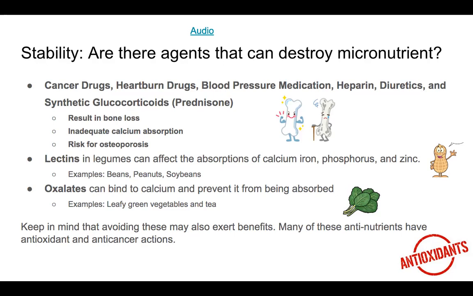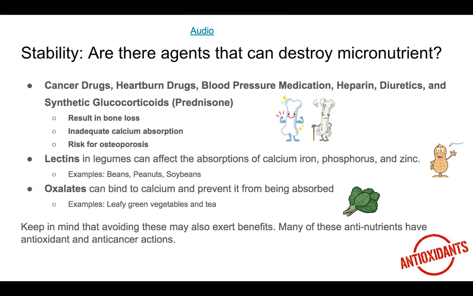Osteoporosis is a bone disease that occurs when the body loses too much bone, makes too little bone, or both. As a result, bones become weak. Other agents that can destroy micronutrients and affect absorption of calcium are lectins and oxalates.